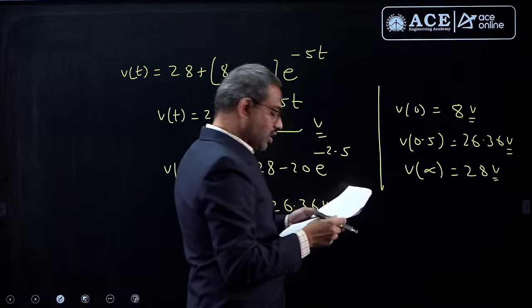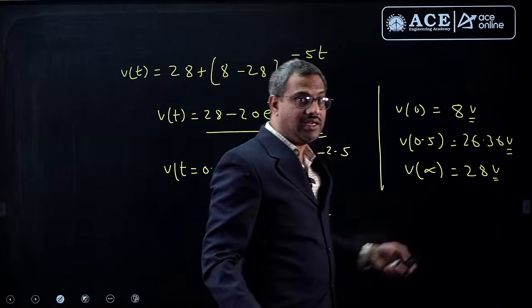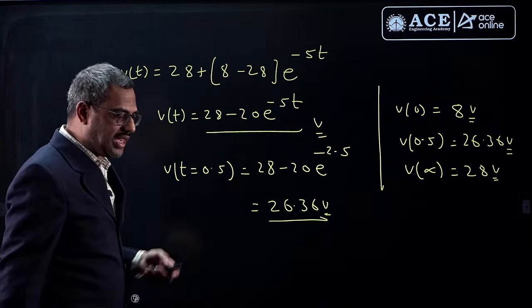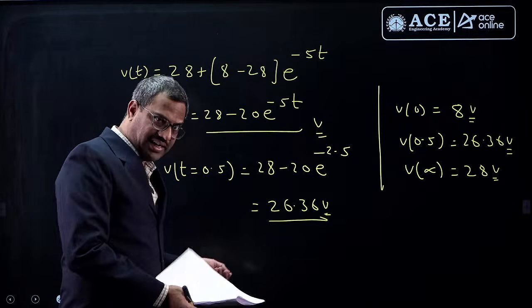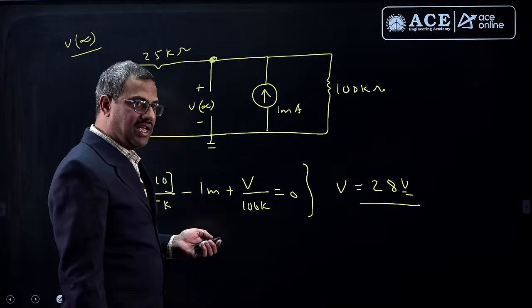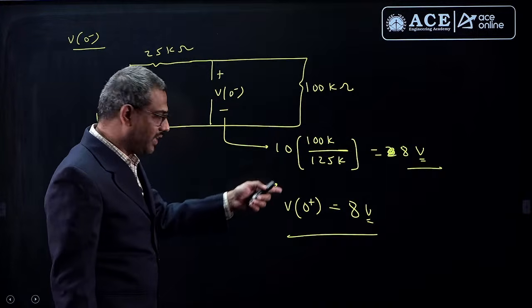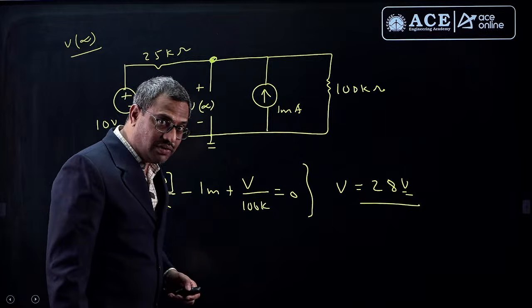Now, in that, option D is the only option where you can predict these two also. Actually, you need not do it. You may say, sir, how can I do this in 1 minute? Though I am teaching the complete solution as we did it, in the given options, if you can just get this initial value 8 and final value 28, in between these two only that intermediate value will come.